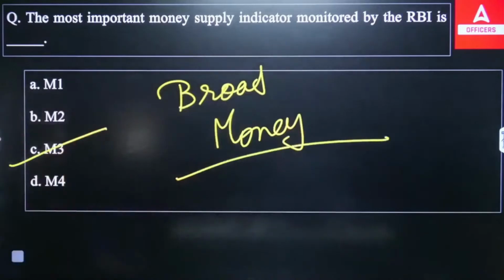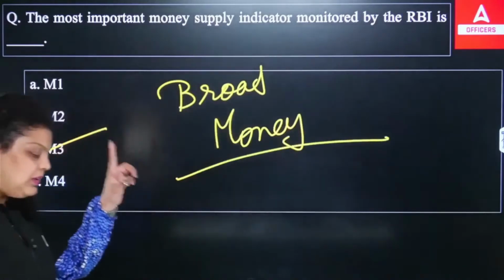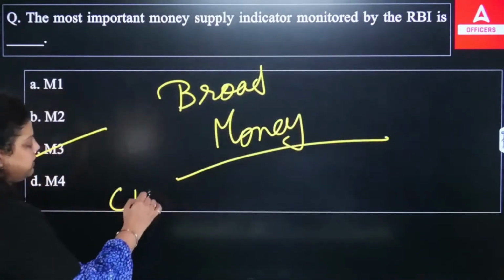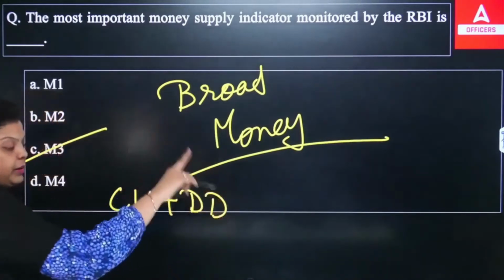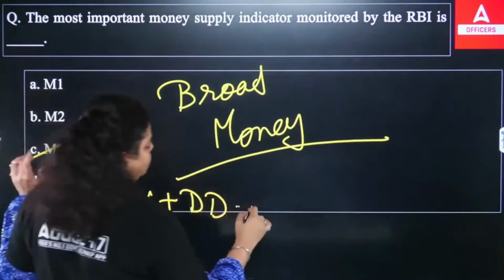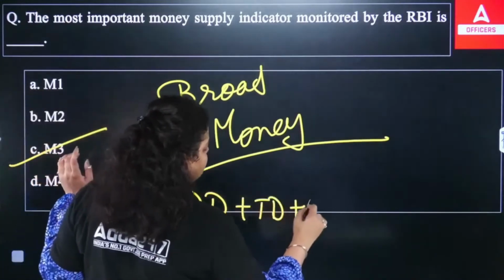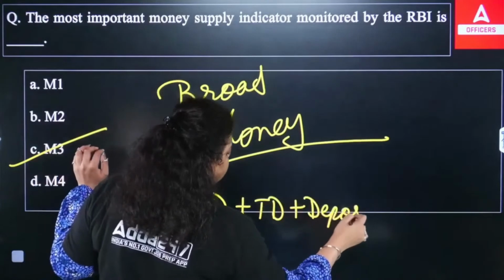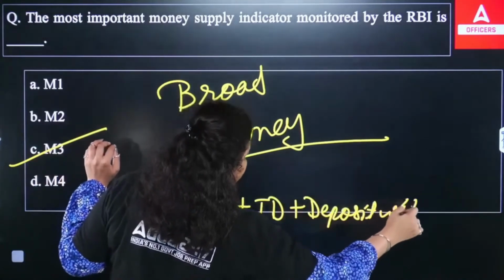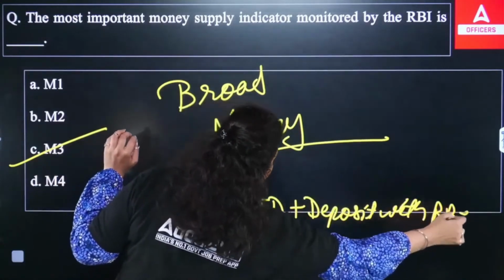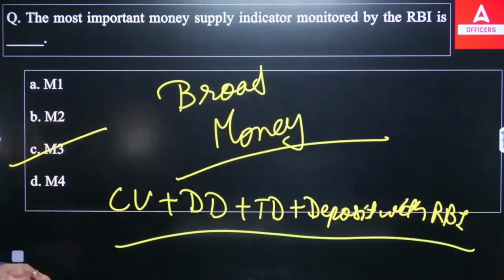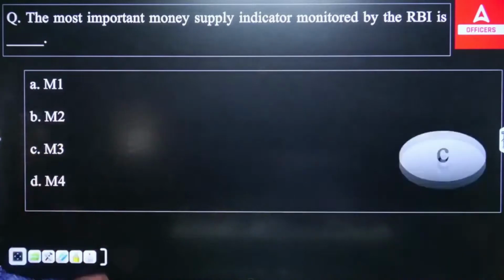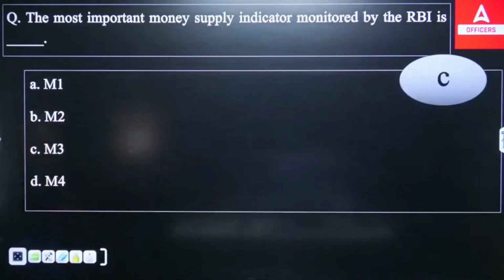So the right answer is C, because it will cover currency, the money with the public, demand deposits, the money with commercial banks in CASA, then the term deposit, then the deposit with RBI. Every type of money which is available in the economy will be calculated by M3, and that's why it is the important money supply indicator that RBI calculates. So the right answer will be your C.